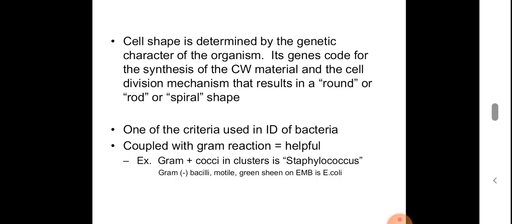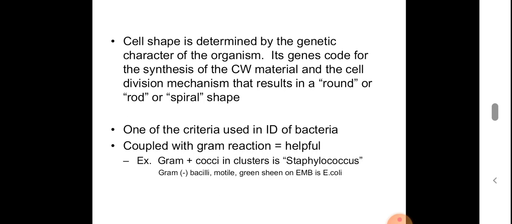And the cell shape is determined by the genetic character of the organism. It is governed by the genetic code of the organism. The genetic code codes for the synthesis of cell wall material. It is the genome which is determining all the features of an organism, and the same with the bacteria also.